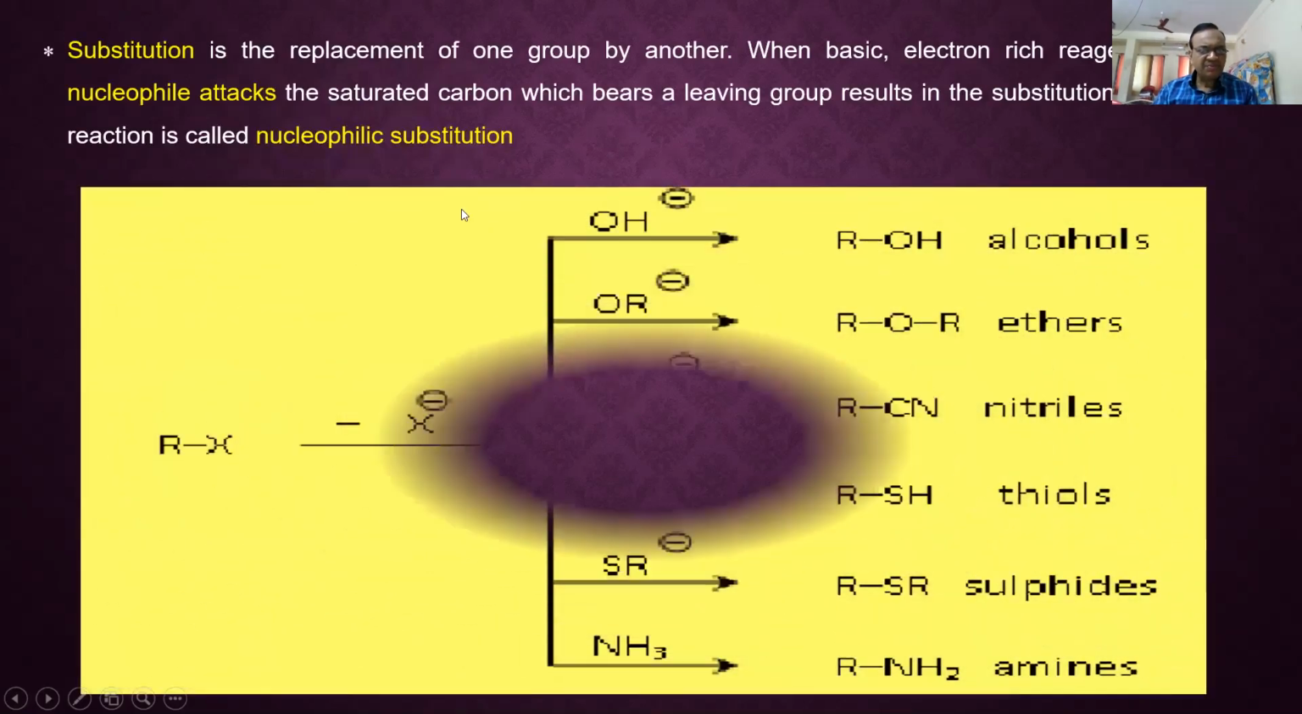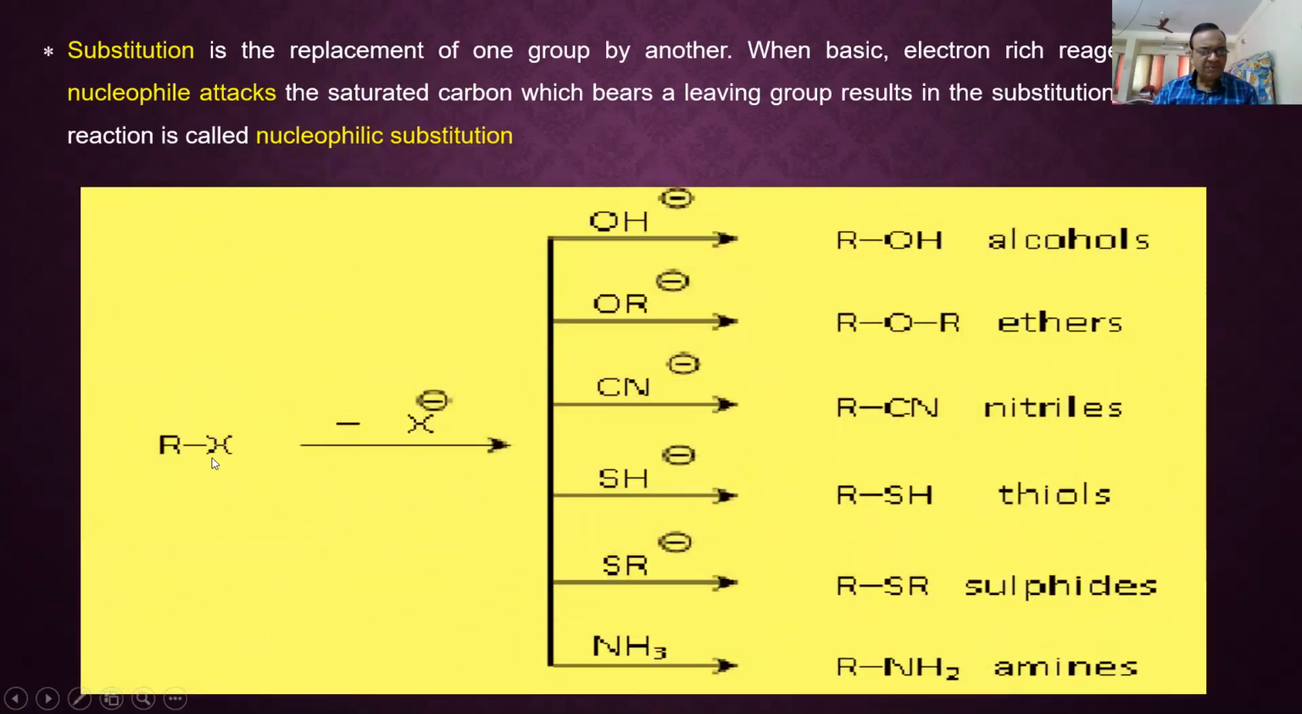Next question arises, what is a substitution reaction? Substitution of one atom or group by another atom or group is called a substitution reaction. If the attacking species is a nucleophile, that is, a species which is electron rich, it is nucleophilic substitution. RX with aqueous KOH gives ROH. RX with sodium alkoxide or potassium alkoxide gives ROR, ether. RX with cyanide gives nitriles, alkyl cyanide. With KSH or NaSH, it gives RSH, thiols.